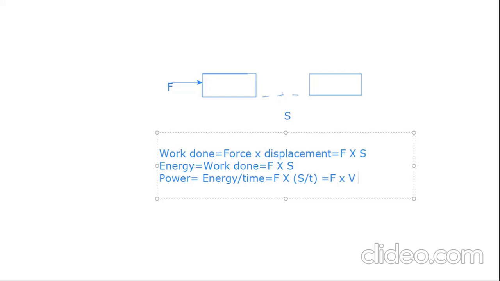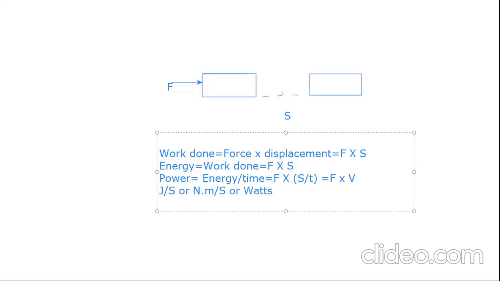The unit of power is joules per second, or Newton meter per second, or watts in the SI system.